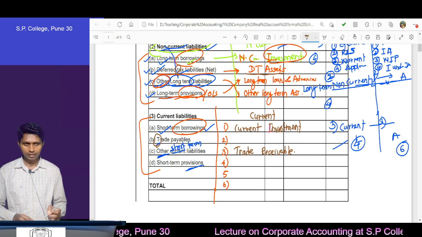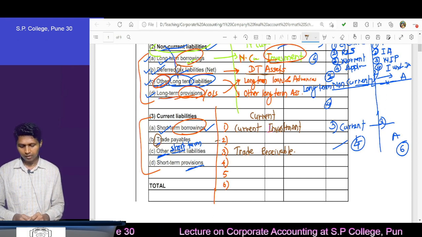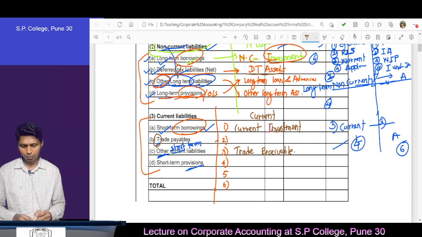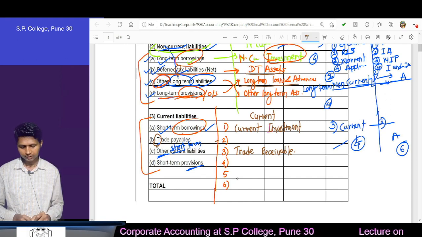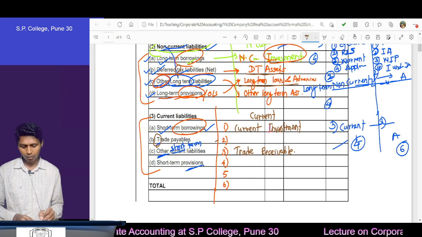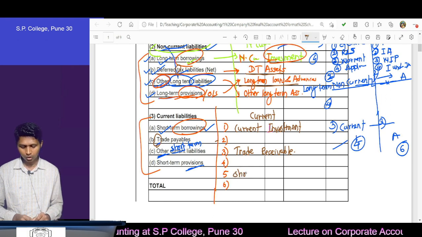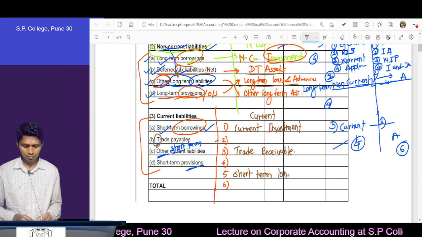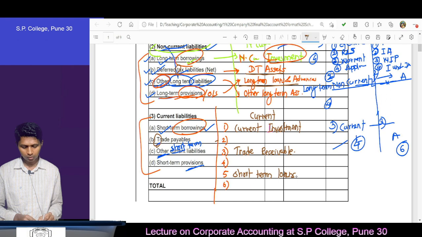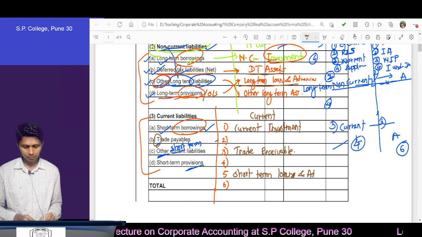Understood? Then we have left here one line, then leave again one more line, and from long term loans and advances, keep loans and advances as it is and write short term loans and advances.